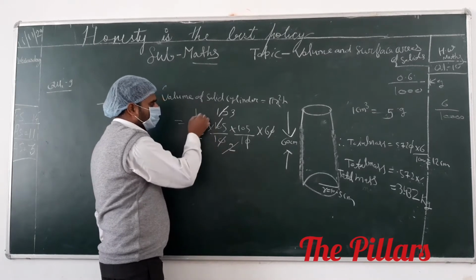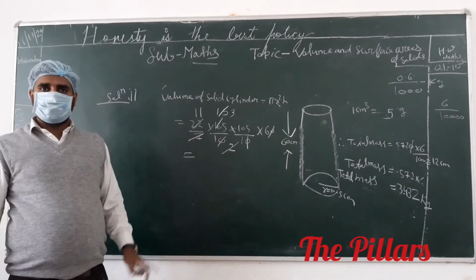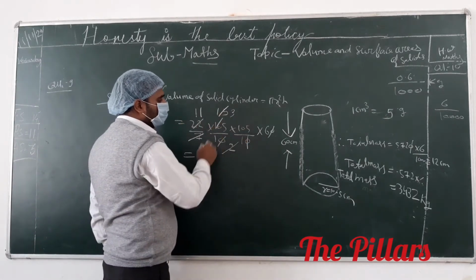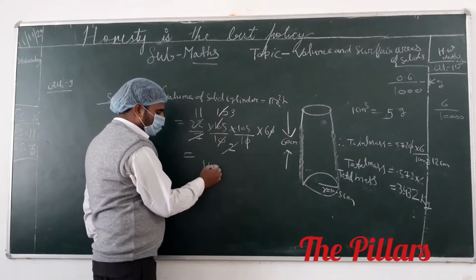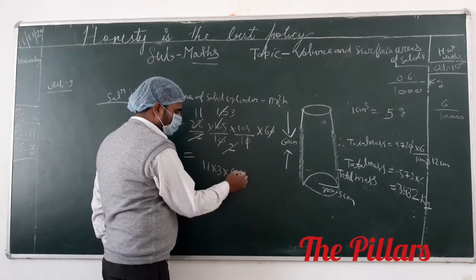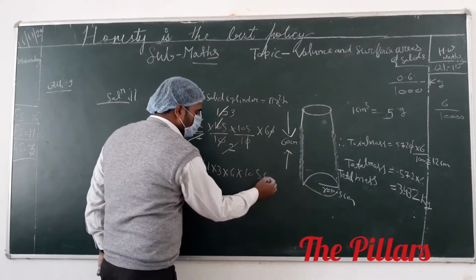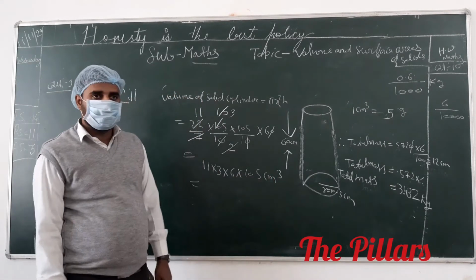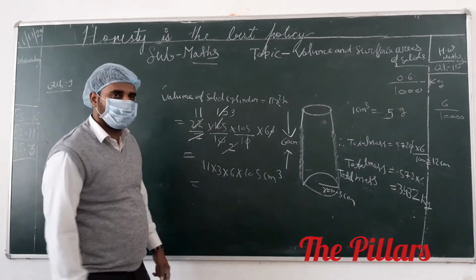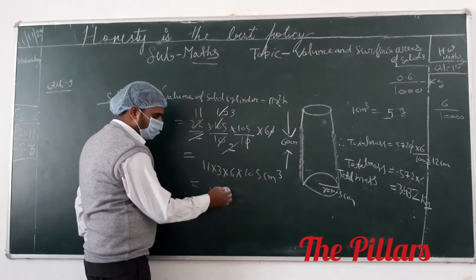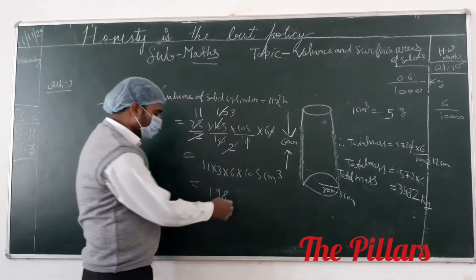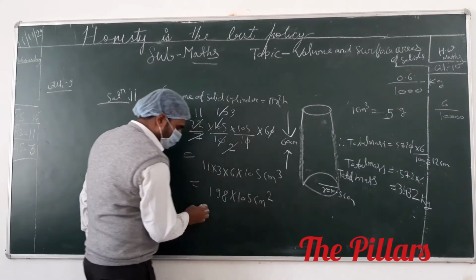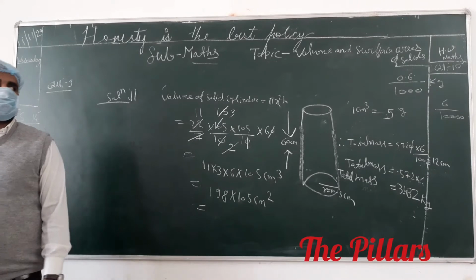3 divided by 11. Anyone have it out? This is the radius value: 11 into 3 into 6 into 105 centimeter cube. 11 threes are 33, 33 sixes are 198. 198 into 105 centimeter cube. You have to calculate this one.